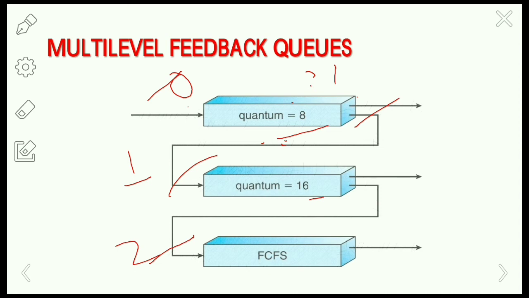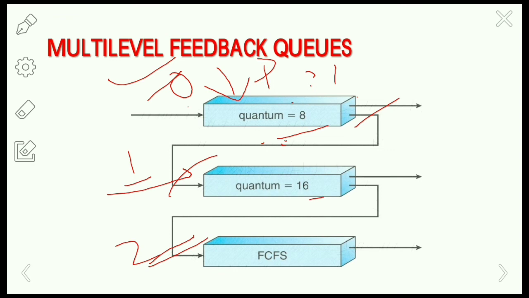If a process wants to execute, the higher level queues must be empty. A process that arrives for ready queue 1 will preempt a process in ready queue 2. A process in ready queue 1 will be preempted by a process arriving for ready queue 0. Let us consider this with an example. A process entering the ready queue is put in ready queue 0. Here we are placing a process P.